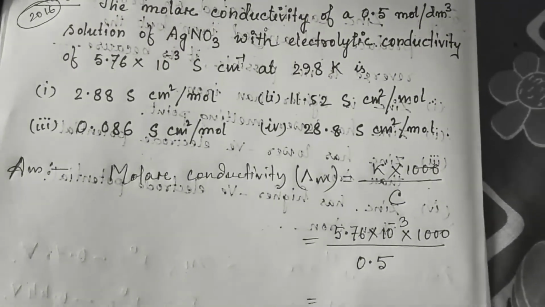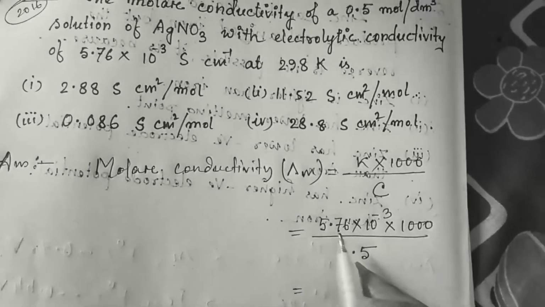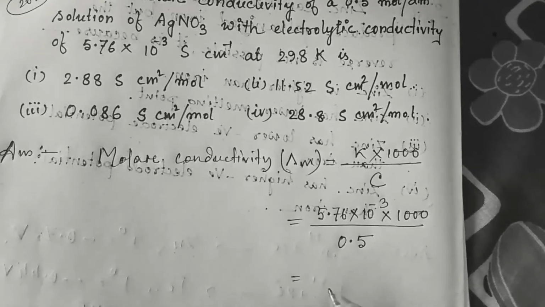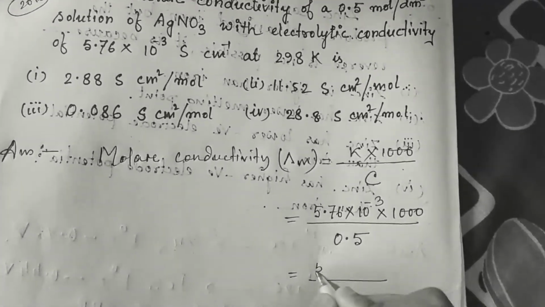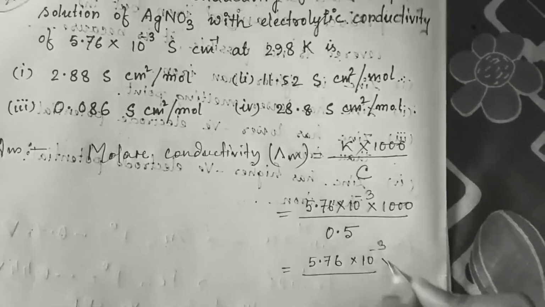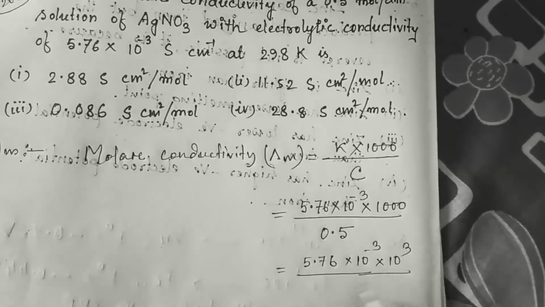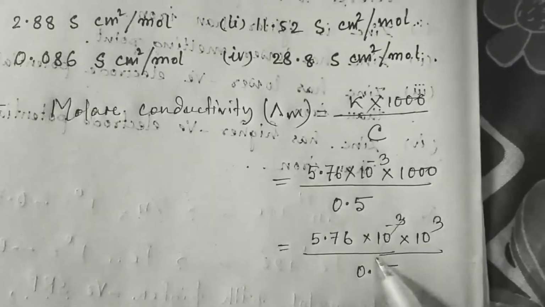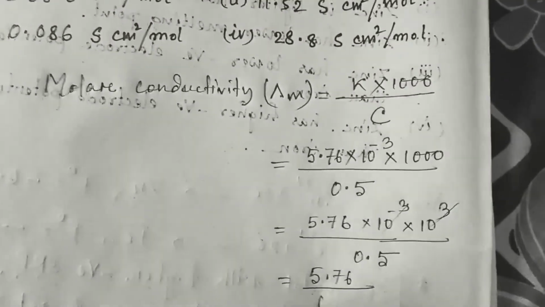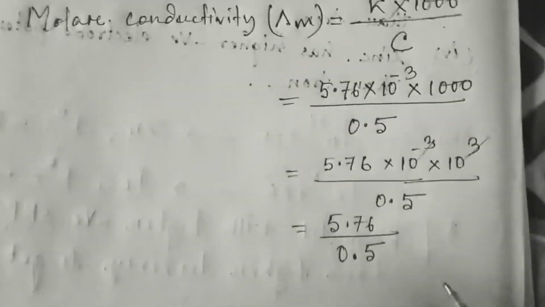Now do the calculation. First simplify the power value. If you write 5.76 into 10 to the power minus 3, here it is 10 cube, we can write it like this, then 0.5, this one will cancel out each other, now remain 5.76. Always simplify first and then calculate.